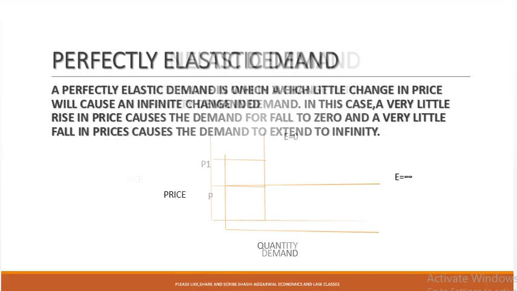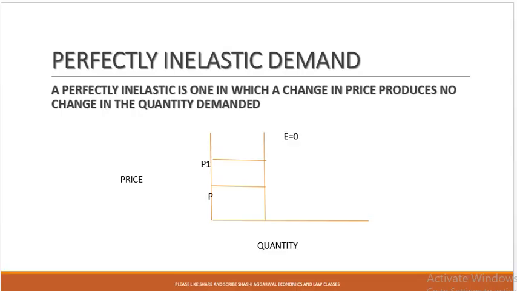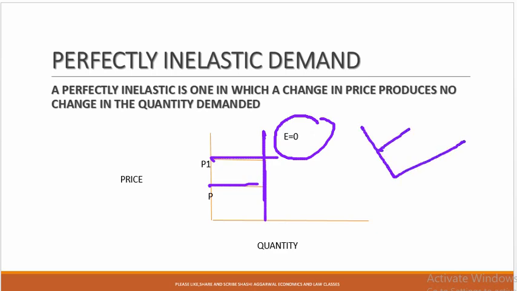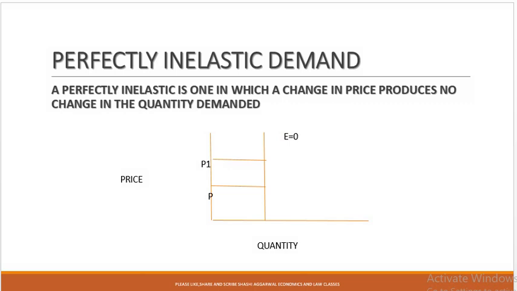And then we will understand what is the perfectly inelastic demand. A perfectly inelastic demand is one in which a change in price produces no change in the quantity demanded, like in the case of medicine and essential commodities. Like here the price is this and this much is the quantity demanded. If the price changes, there is no change in the quantity demanded, so elasticity of demand is equal to 0. If the price falls to this, demand again is this. So here the demand curve is parallel to the y-axis and elasticity of demand is equal to 0.